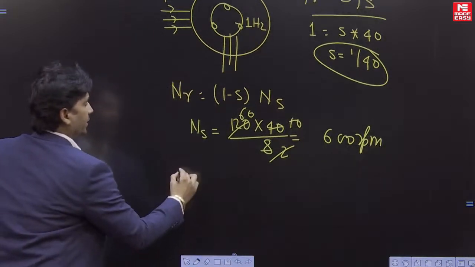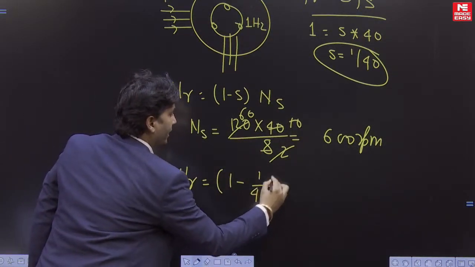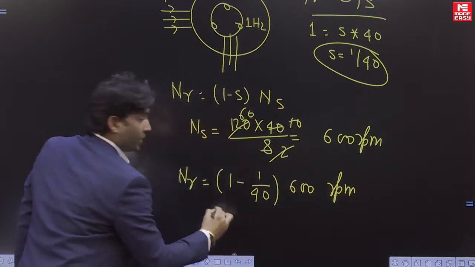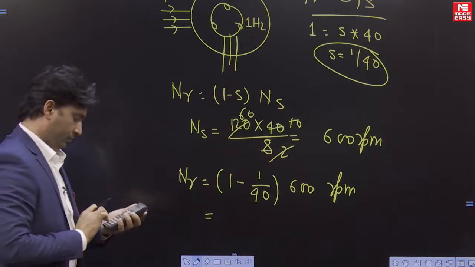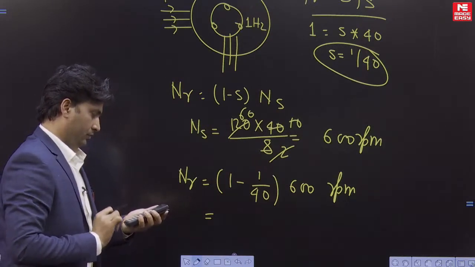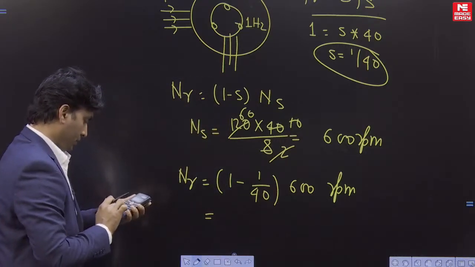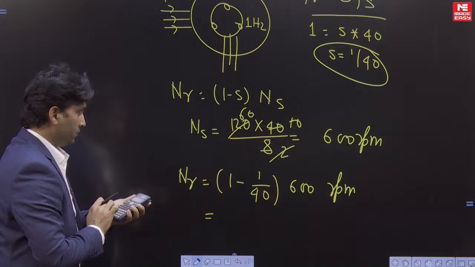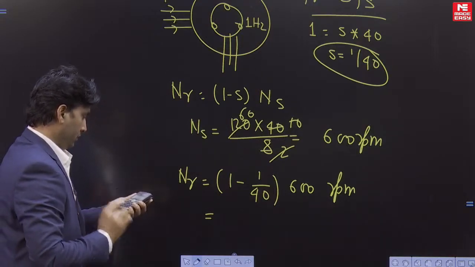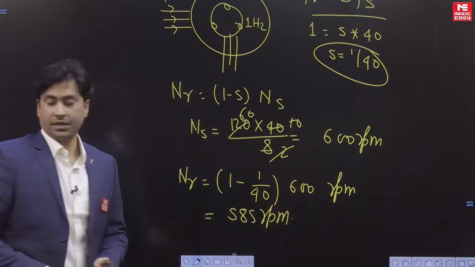So just put here. So Nr becomes (1 minus s), s we have calculated 1 by 40, into 600. So when you solve this, it is 585 RPM. Correct?